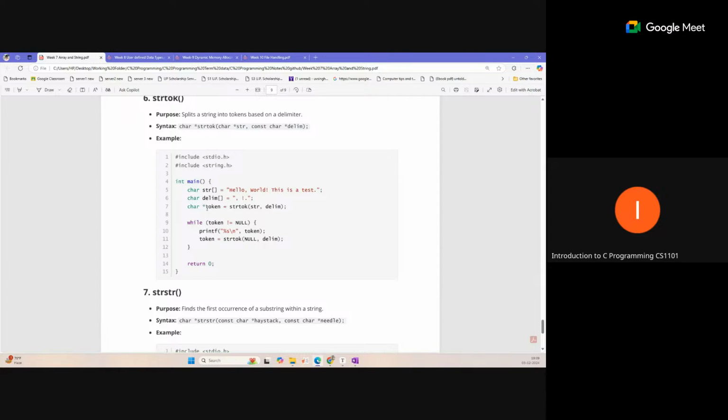There is a specific way to use this. We actually have to call this function two times. First time we will call this function like this. First is the actual string, and this is the delimiter where we want to break it. That can be a comma, exclamation mark, dot, or empty space, anything. So let me run this and see how this is working.